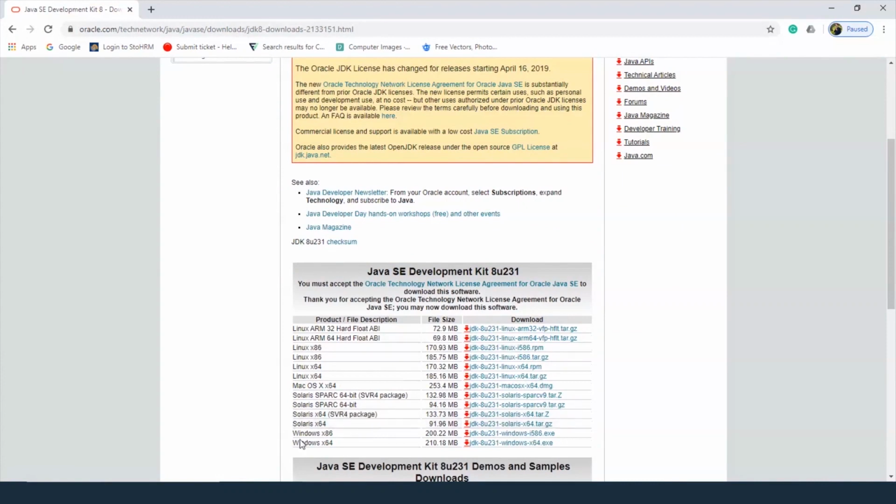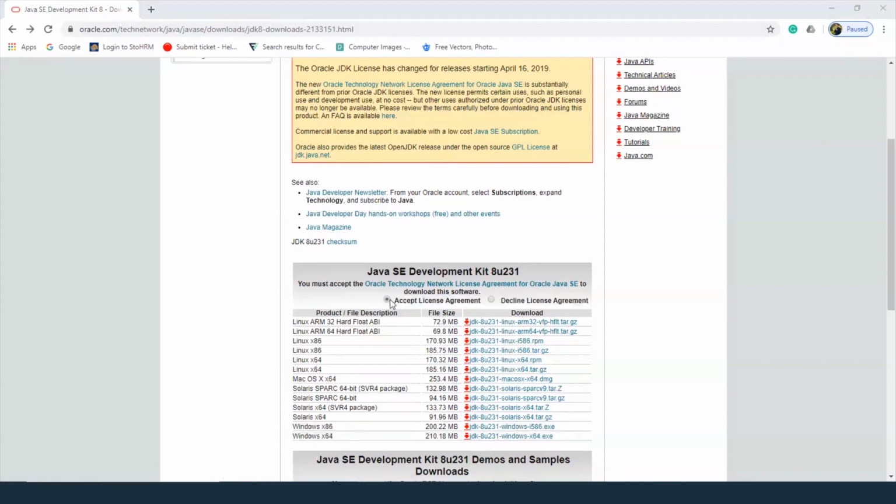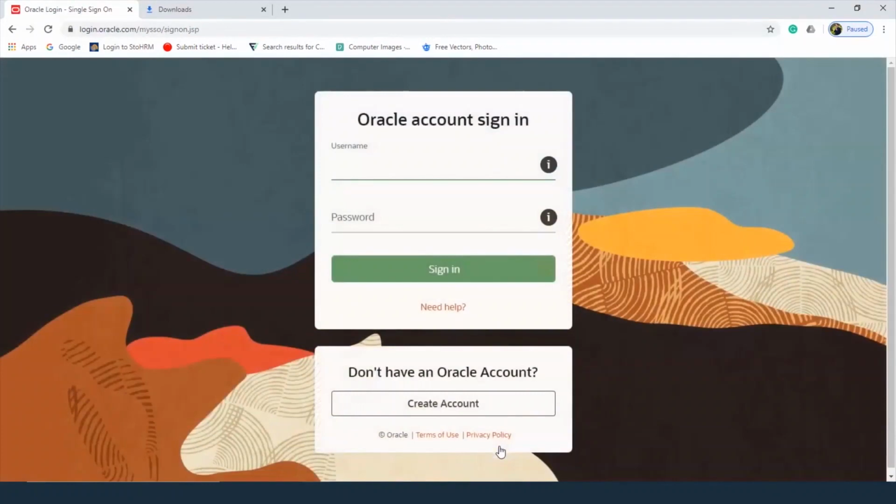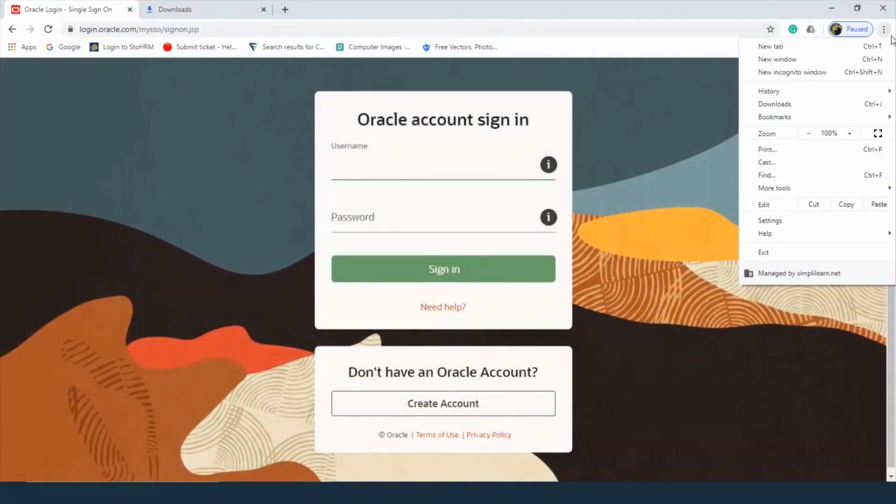Now we have two versions here, x86 and x64. You can download it depending on what version your operating system is. If you do have a Windows 10 operating system, it's highly likely you have a 64-bit version of Windows. If you do have a 32-bit version of Windows, you can take the x86. So let's download this. We've actually already logged in, so we just need to run the installer file now.